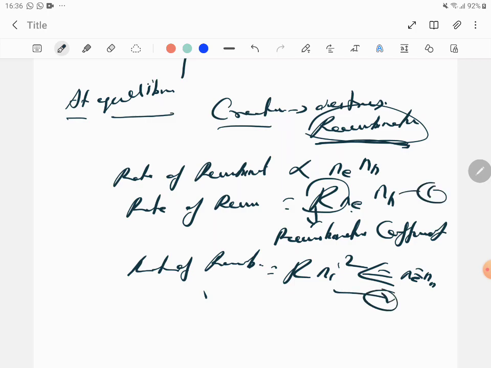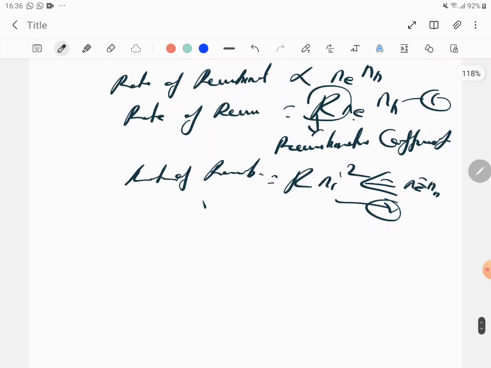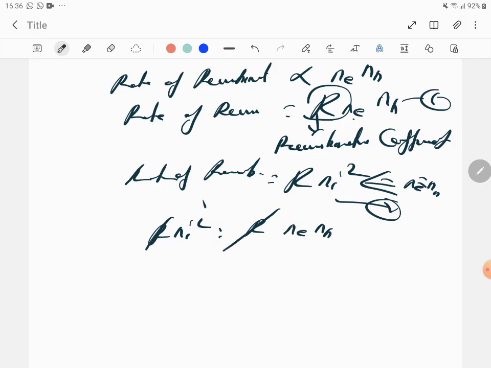Whether it's intrinsic or extrinsic, R into Ni square is equal to R into Ne into Nh, where R and R get cancelled. Thus Ni is equal to the root of Ne into Nh. This Ni is the intrinsic charge carrier concentration.